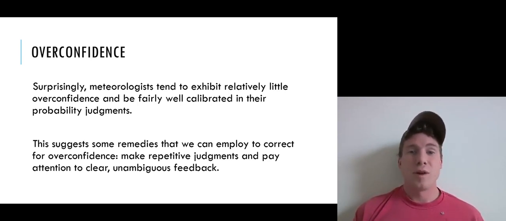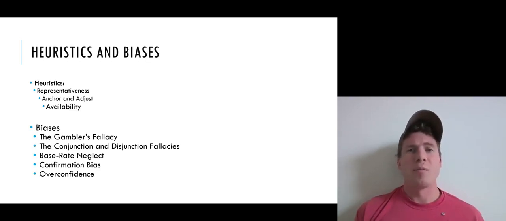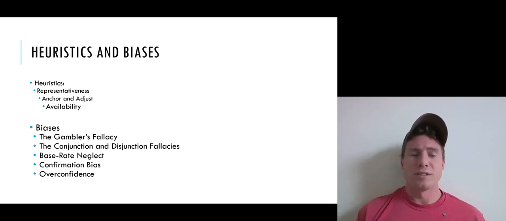If they predict that it's going to rain tomorrow, they can see tomorrow whether it rains or not. If they predict it's going to be sunny tomorrow, they can see whether it's going to be sunny or not. If they predict it's going to be above 80 degrees, they can see tomorrow whether it's above 80 degrees or not. So they're making repetitive judgments and they're getting continuous, clear feedback on whether their judgments were right or not, and that helps them, at least over time, really improve the calibration of their probability assignments. So that's something we can think about, and we'll think about more in terms of our own forecasting next week, how we might employ some techniques to avoid overconfidence.